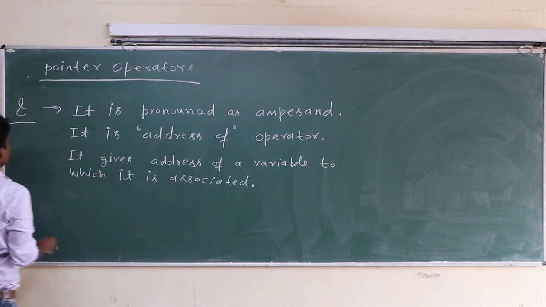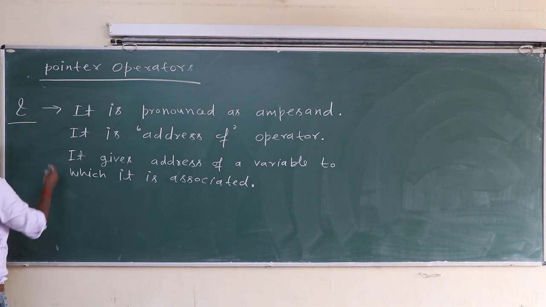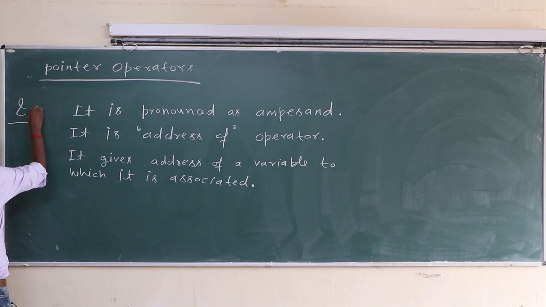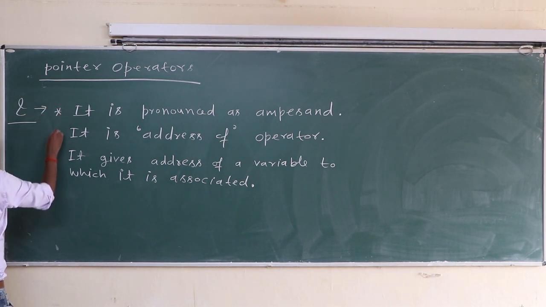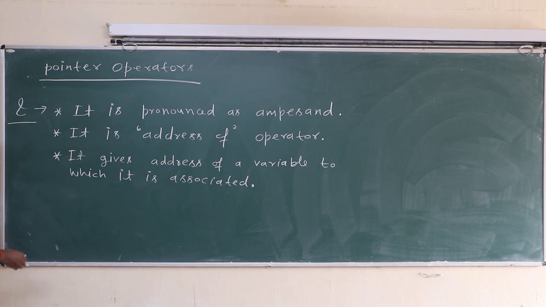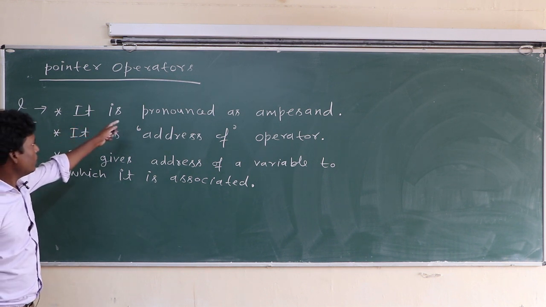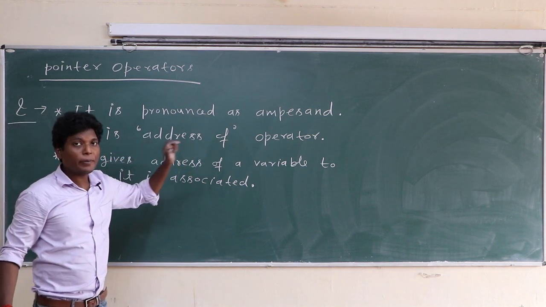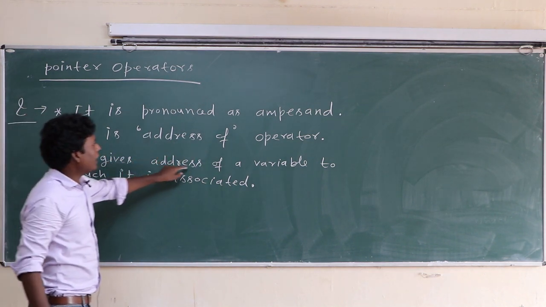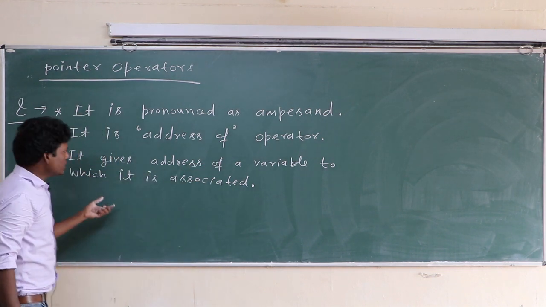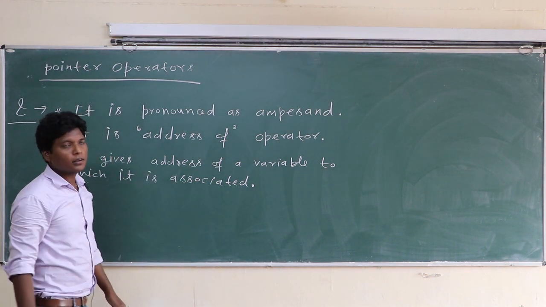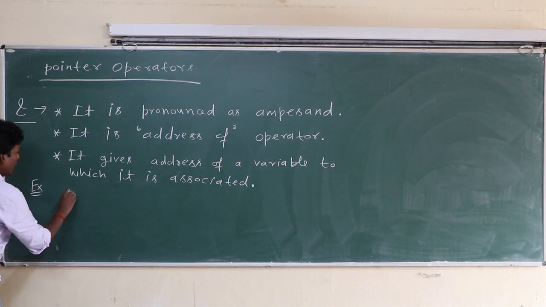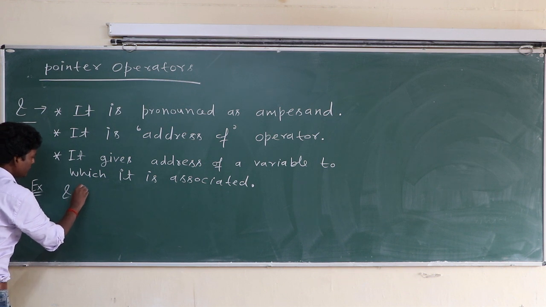Class, there are three things. It is pronounced as ampersand. It is address of operator. It gives address of a variable to which it is associated. For example, ampersand a.